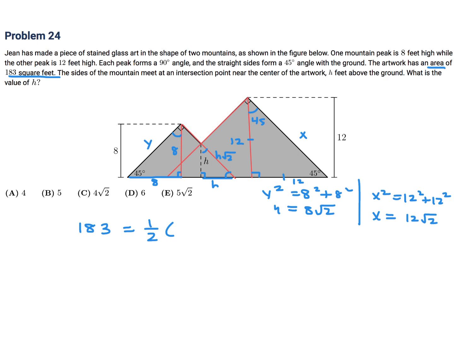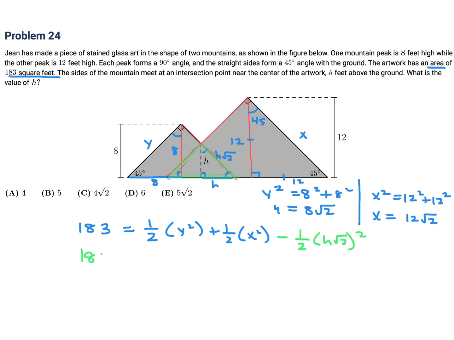Okay, so now we can figure this out. So 183 would be 1/2 base times height, and the smaller triangle would be y squared, and then plus the big guy, which would be x squared, and then we have to subtract from it the one in the middle, because that one is double counted when you add the small triangle to the big triangle. So subtract from that 1/2 base times height, which would be h root 2 all squared.